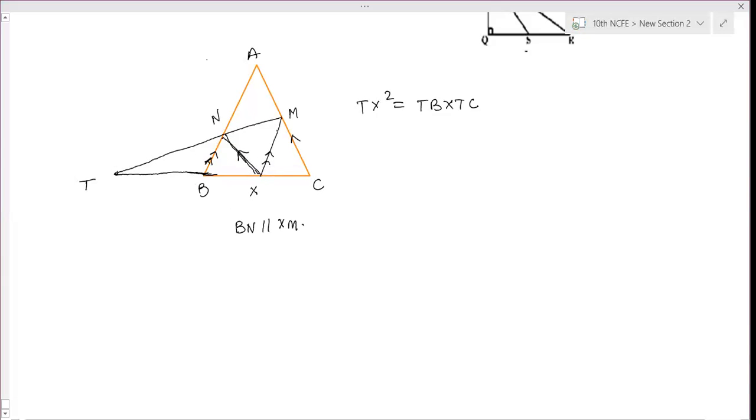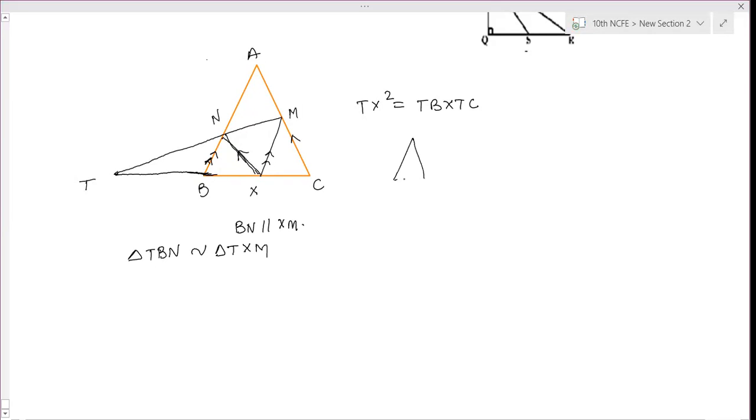BN is parallel to XM, so two triangles are similar. What are those? Triangle TXM and triangle TCM, ma'am. TCM is not coming in this. BN is parallel to XM. C point is not coming. TBN and TMX. TBN is similar to triangle TXM.